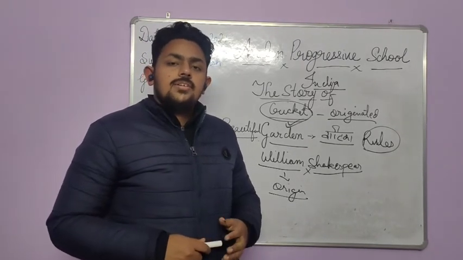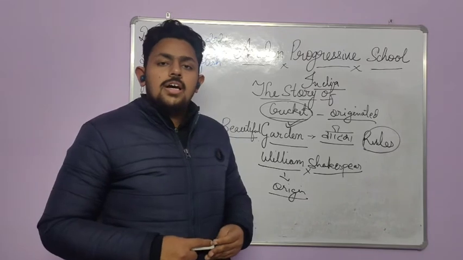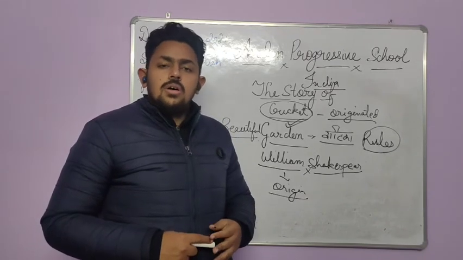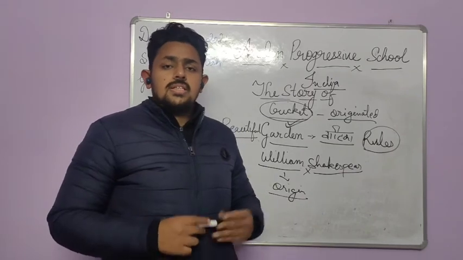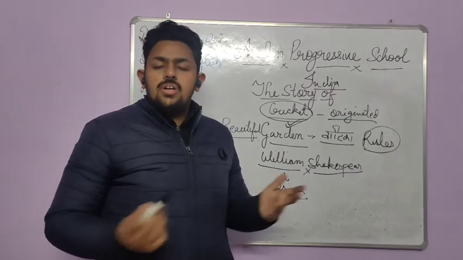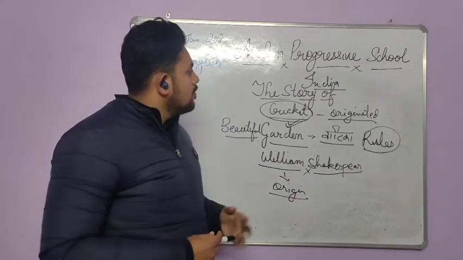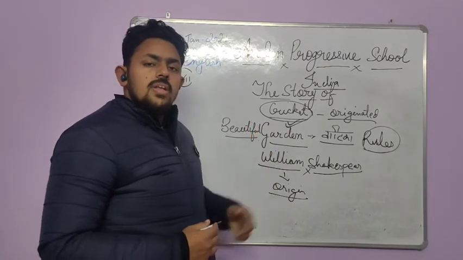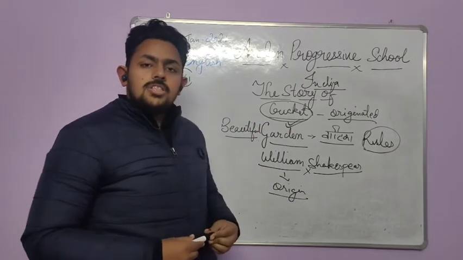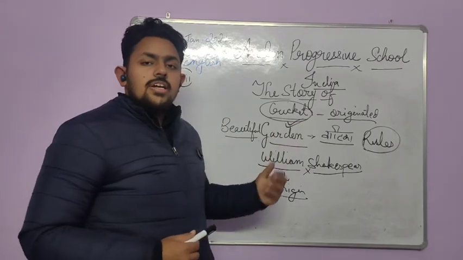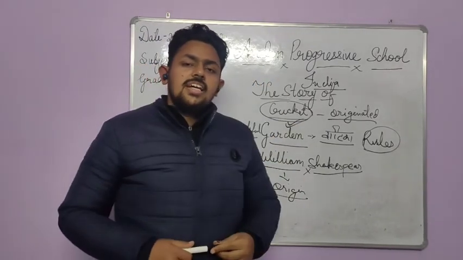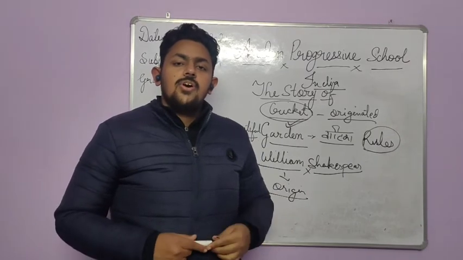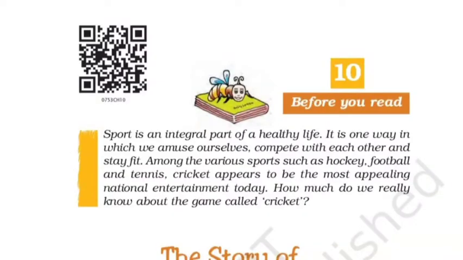And today the prose part of your literature will be over. I'm sure you all are aware of the terms prose and poetry. The prose, the text, the chapters, and poetry. After this, we will conclude the poetry part also. But for today, we have the chapter, the story of cricket. So I am Aman from Art Progressive School, and together let's read the chapter, the story of cricket.